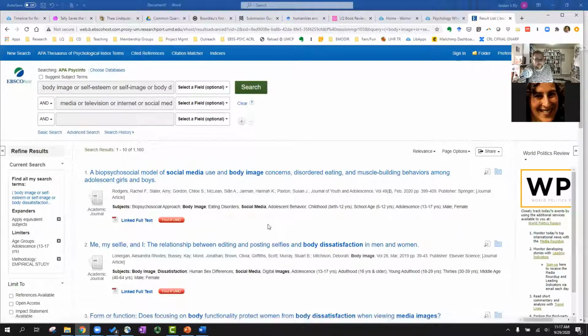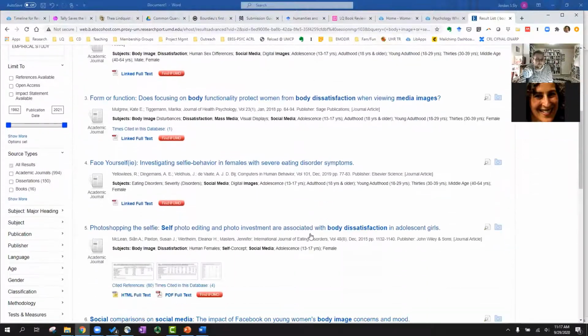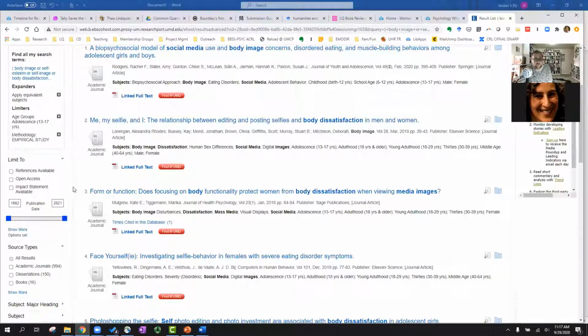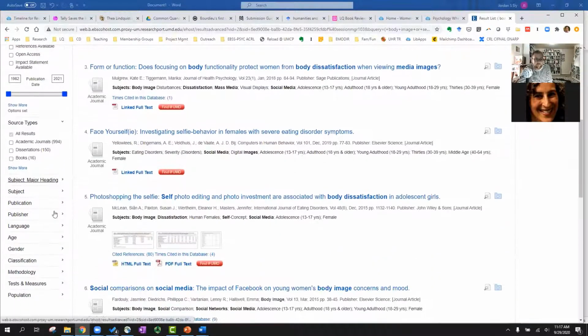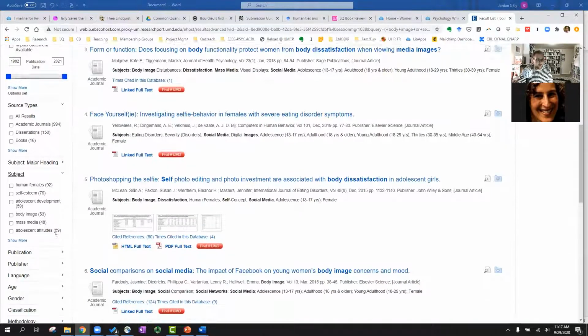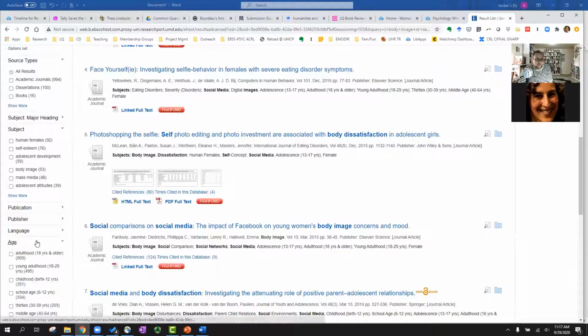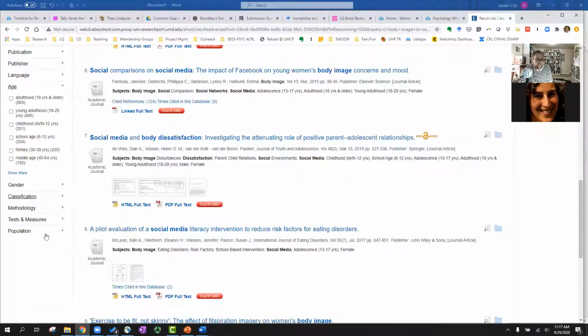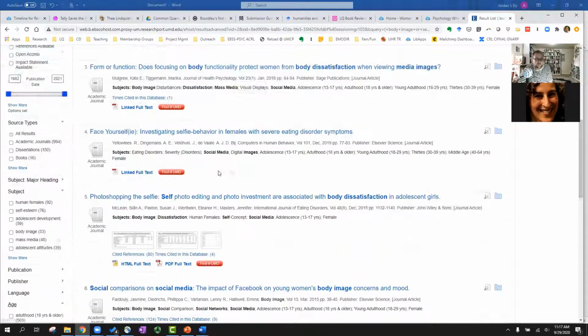And we'll see a good number of results here. From there, you can continue to limit and refine your search by using things like subject limiters. You can just find the studies that are about body image, so on and so forth. You can further limit by age and various different other classifications here.